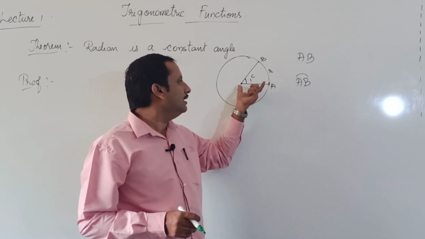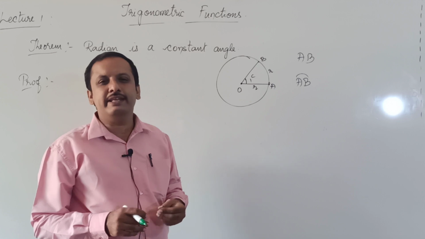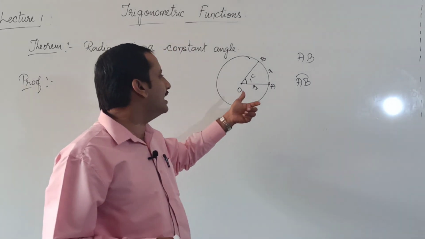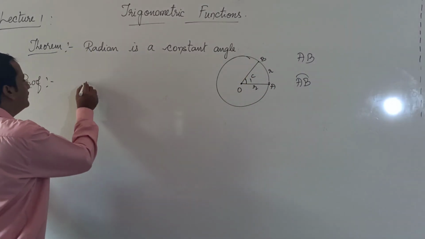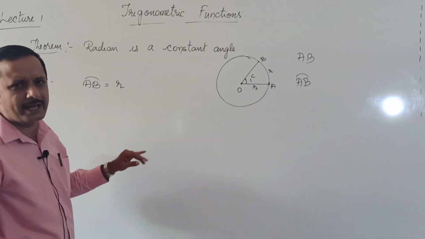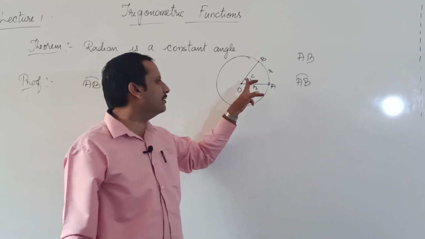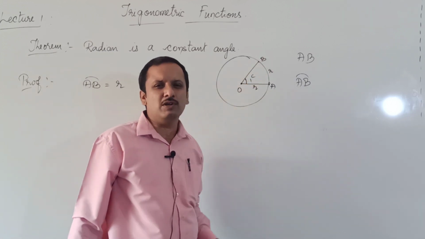Once I say angle AOB is equal to 1 radian, then by the definition of radian we can clearly say that the length of the arc AB is equal to r.